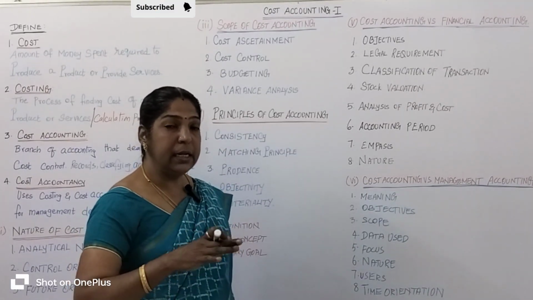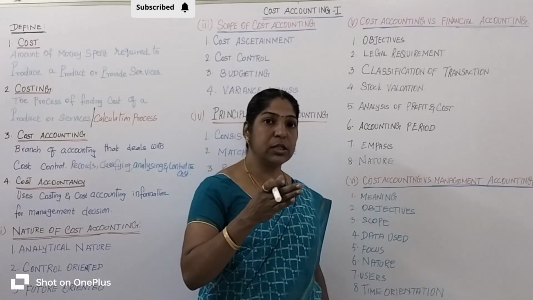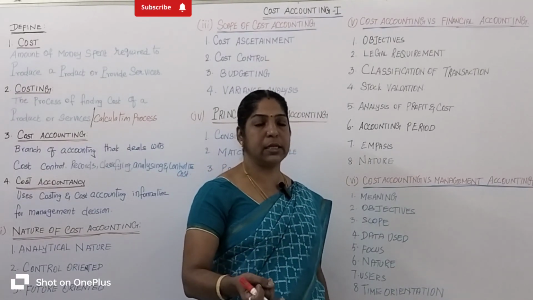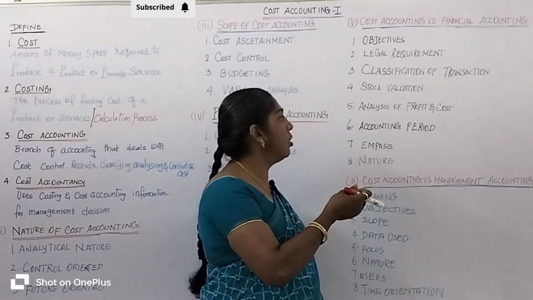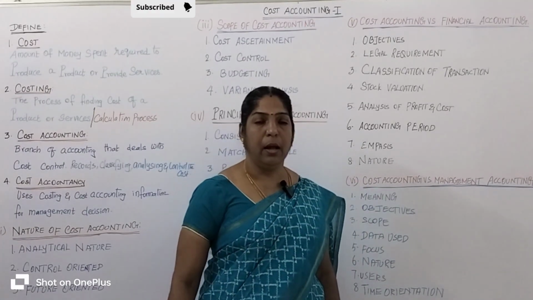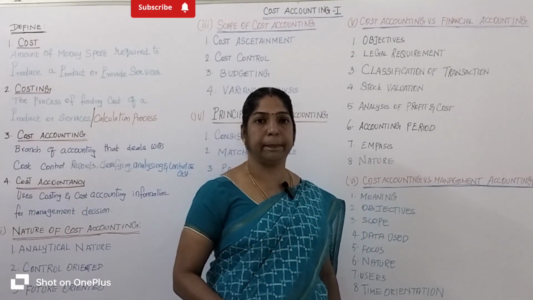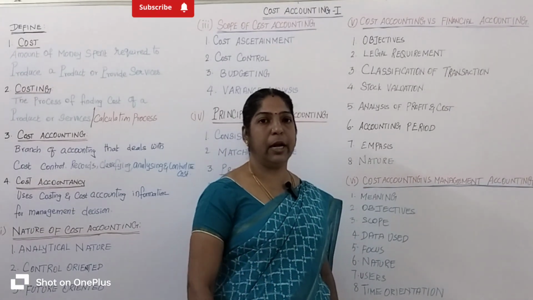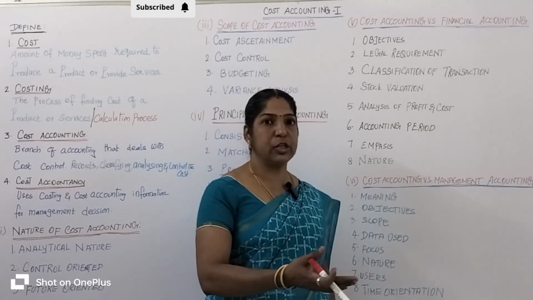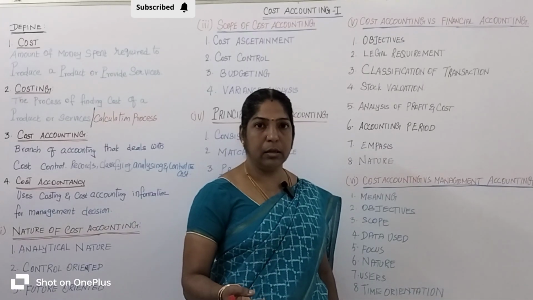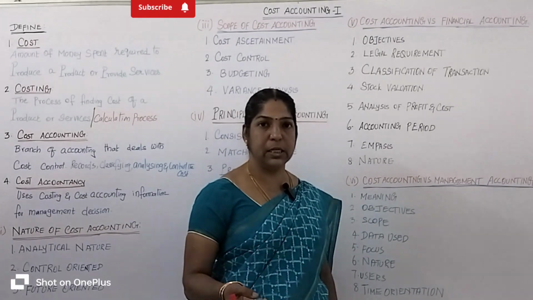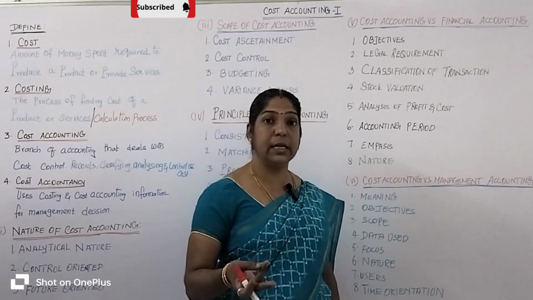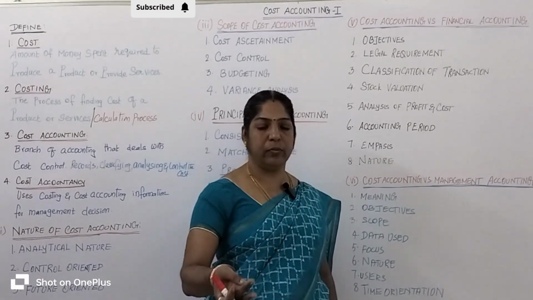Say for example, how costs and profits are analysed in cost accounting. In a furniture manufacturing company, it manufactures a chair. The material cost is 20,000 rupees, the labor cost is 10,000 rupees, and other expenses are 5,000 rupees.